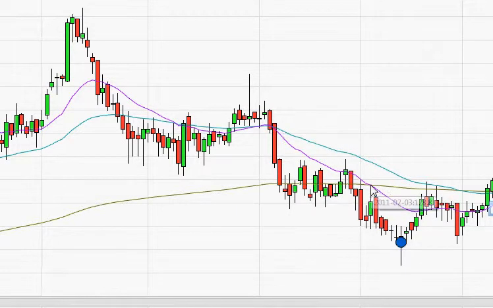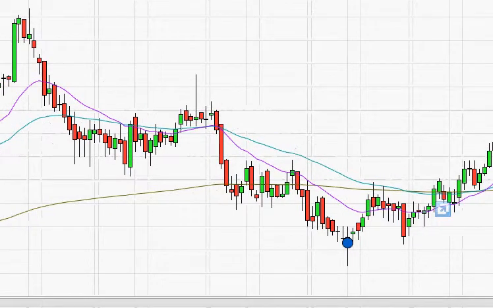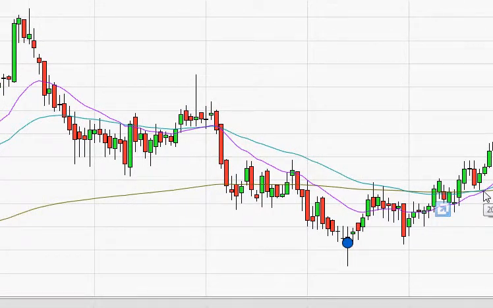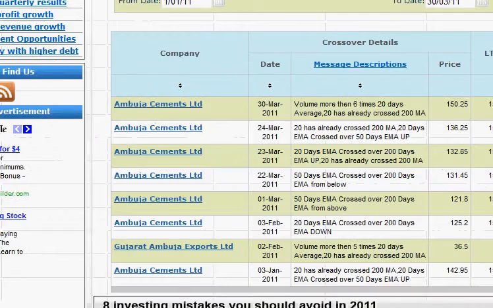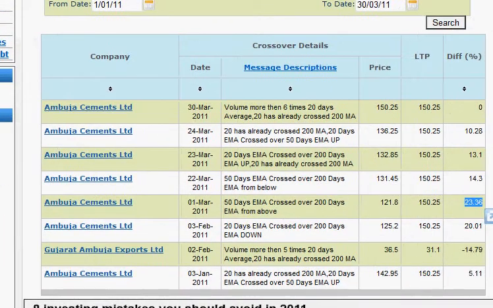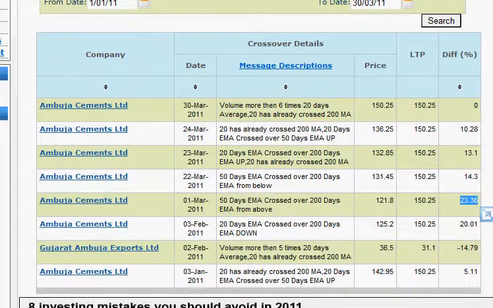Then one crossover was in February when the 20 crossed the 200. Then we saw another crossover when the 50 crossed the 200, and then recently another crossover where the 20 crossed the 200, the 50 crossed the 200, and the 20 crossed the 50. So the benefit of this feature is that earlier you had to spot the crossover yourself on the chart, but this way you narrow down the list and analyze only the stocks which have the pattern or trend.